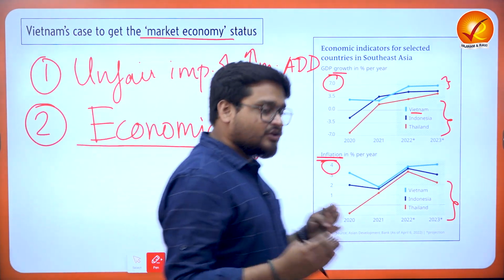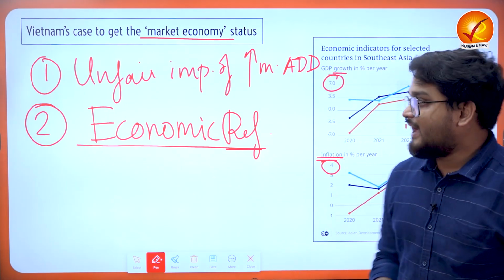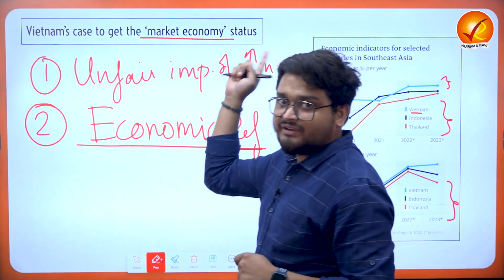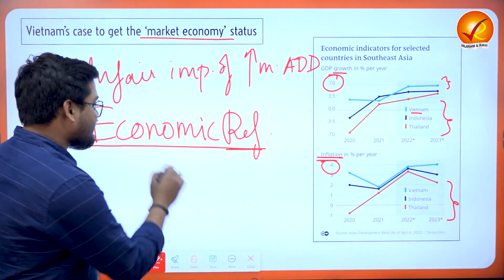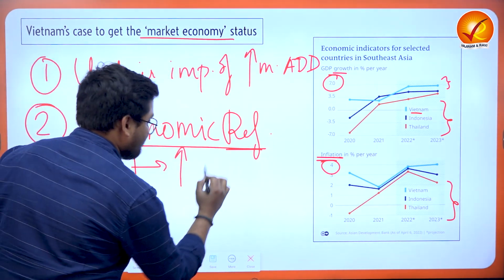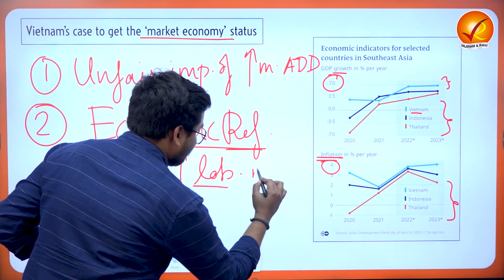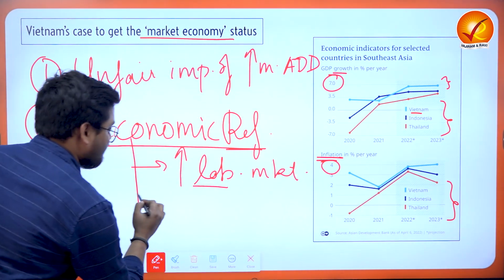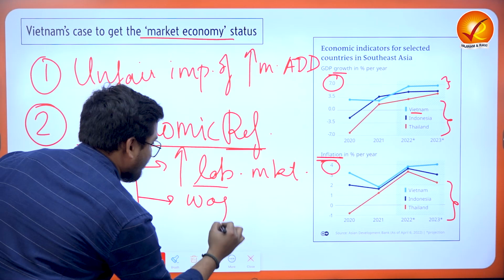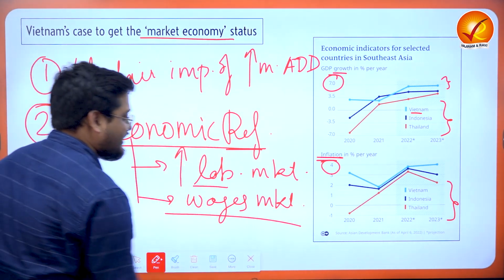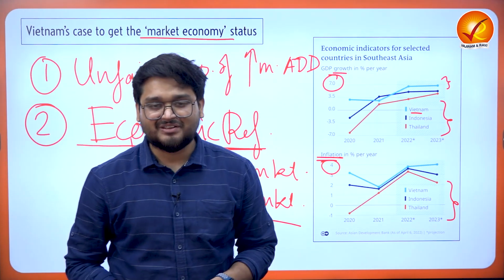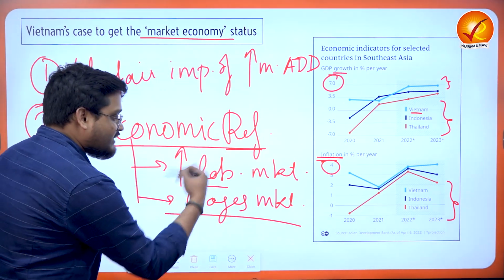Vietnam has said in various press releases that its non-market economy status is not valid anymore because it has taken various economic reforms. It has opened up the labor markets. It has made the market wages more market friendly, right? That means it has reduced the amount of government intervention. Earlier in Vietnam, what used to happen?